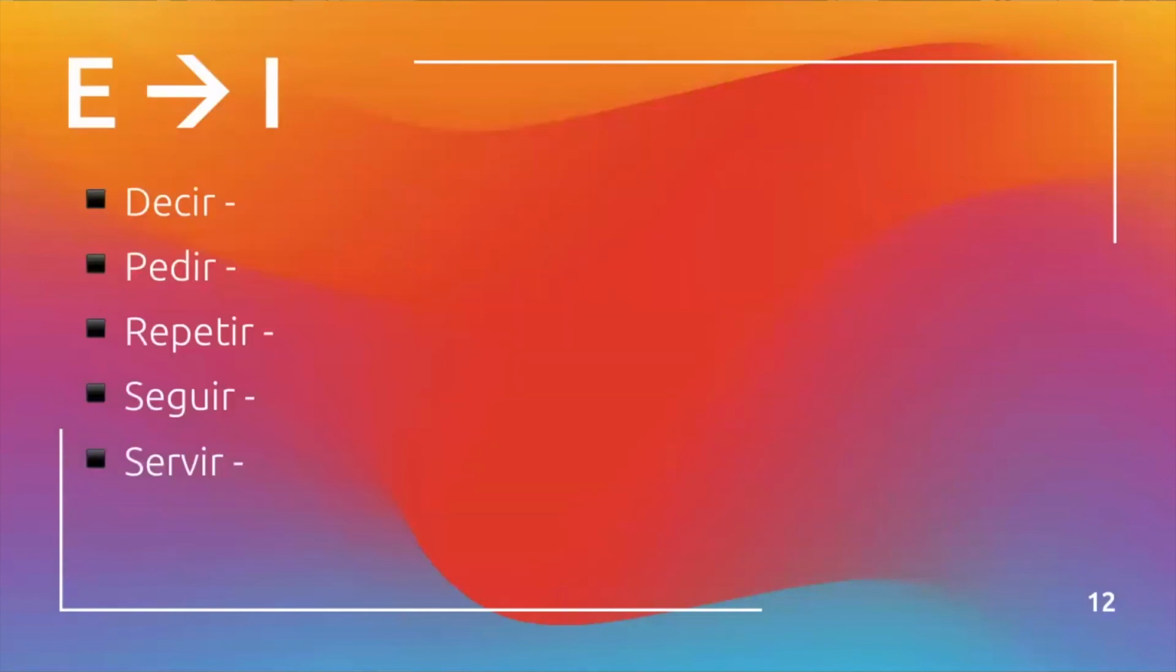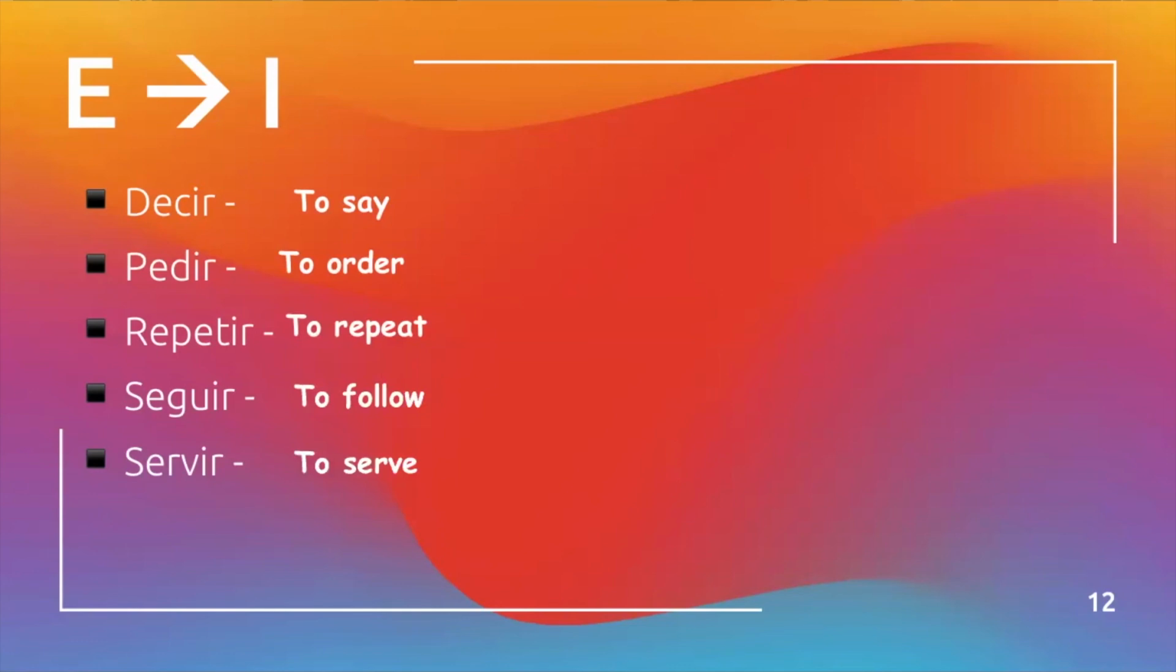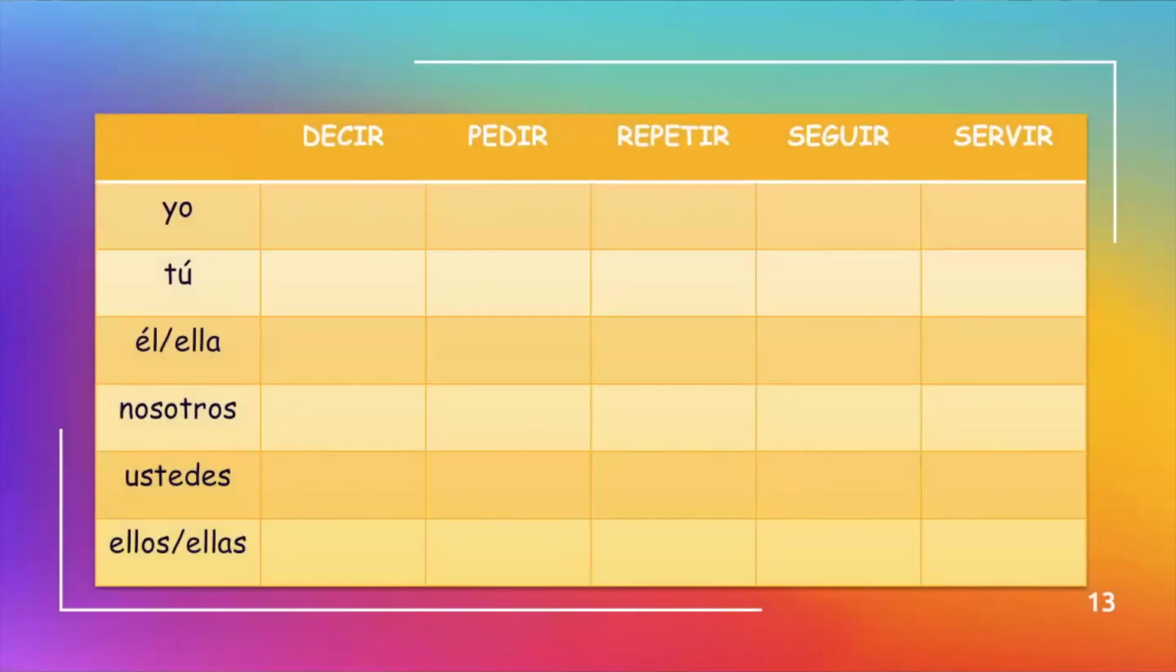Very few E to I stem change verbs. Decir means to say. Pedir means to order. Repetir means to repeat. Seguir means to follow. And servir means to serve. For the last time, here's a chart. Fill it in as practice, and then we'll go over the answers together.